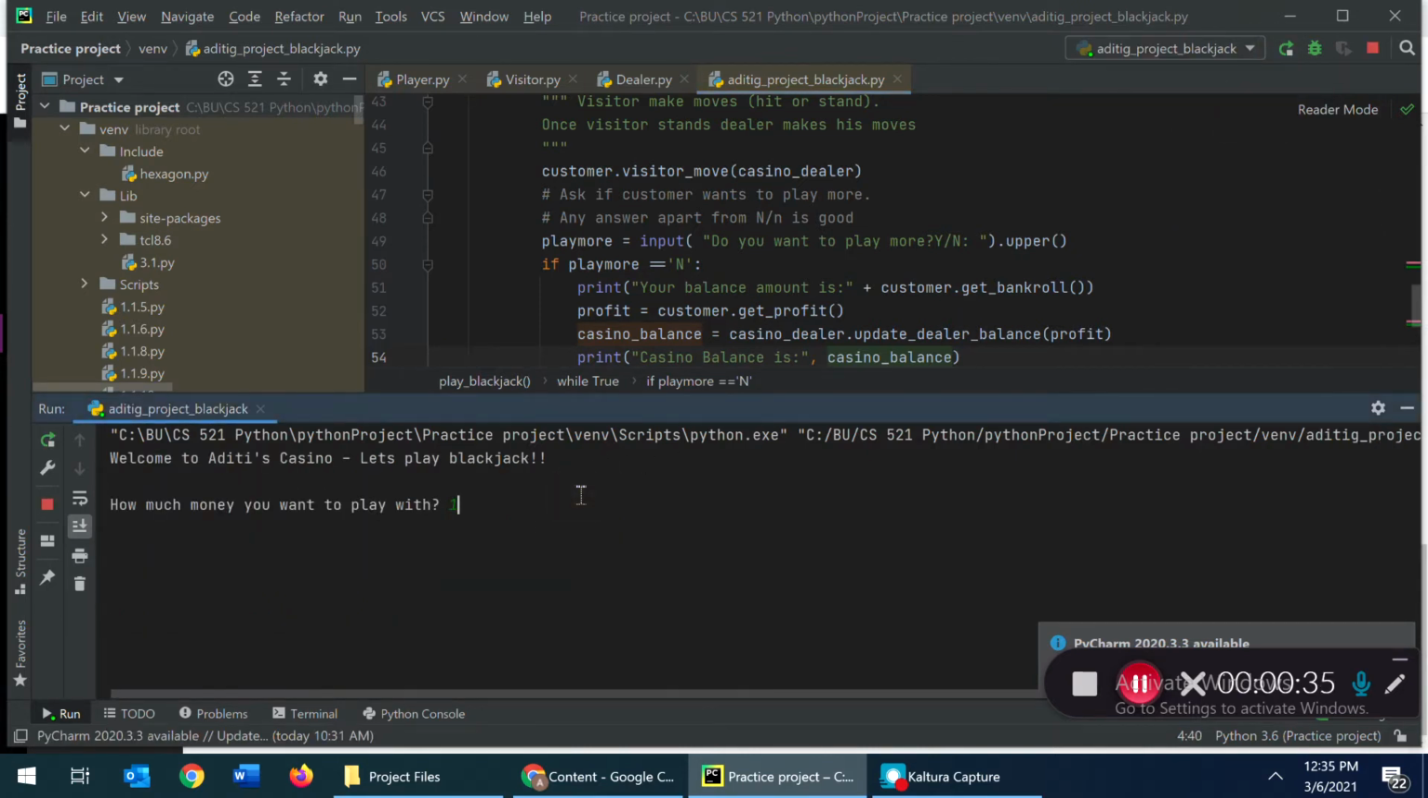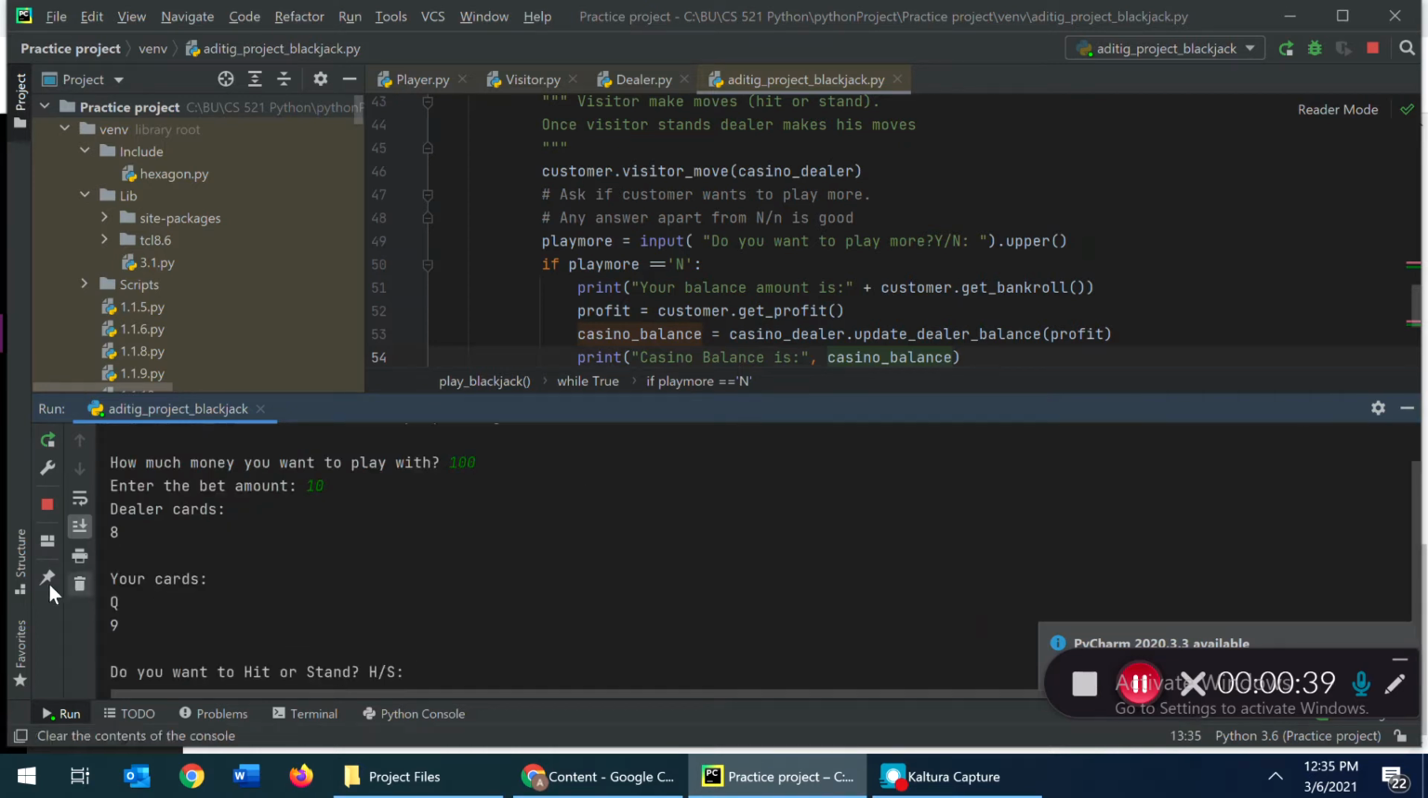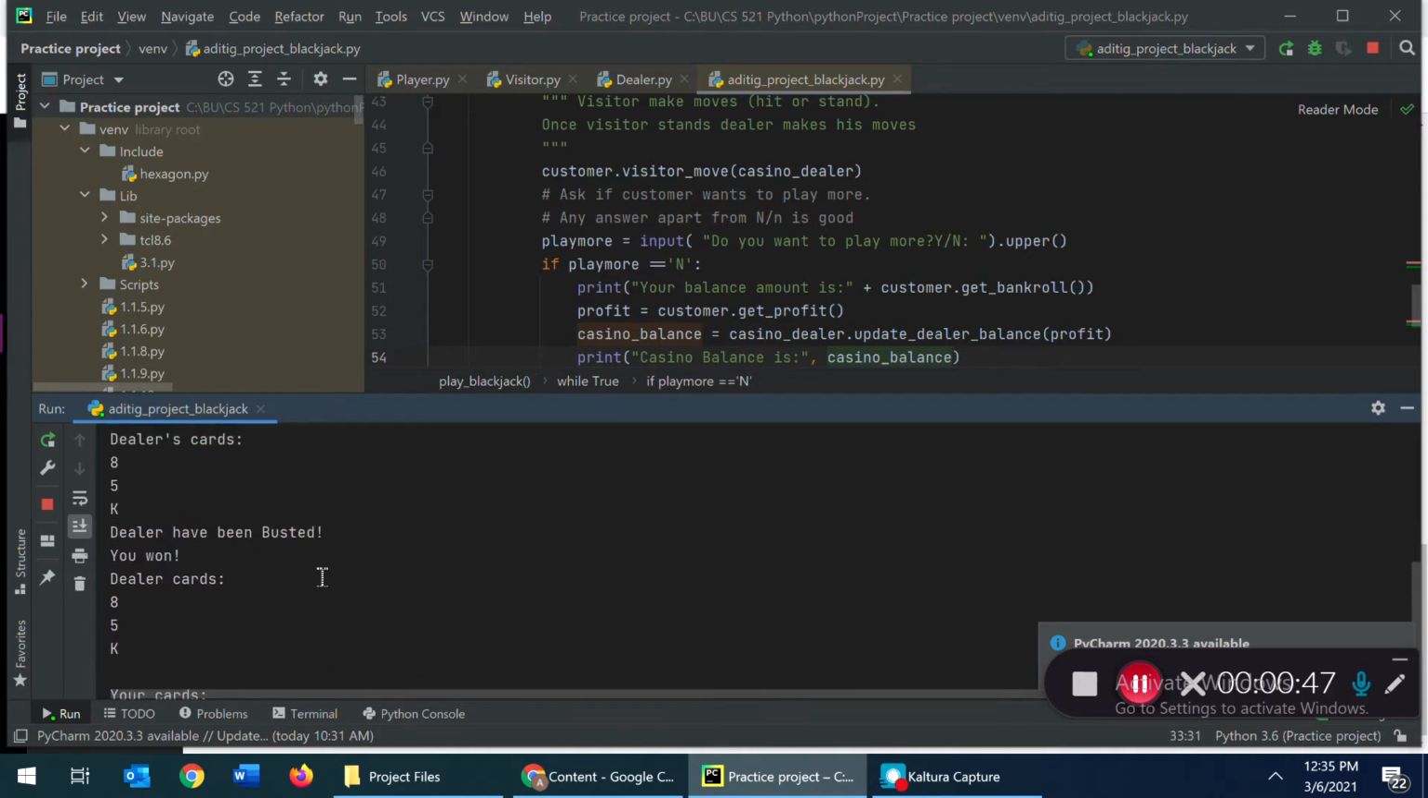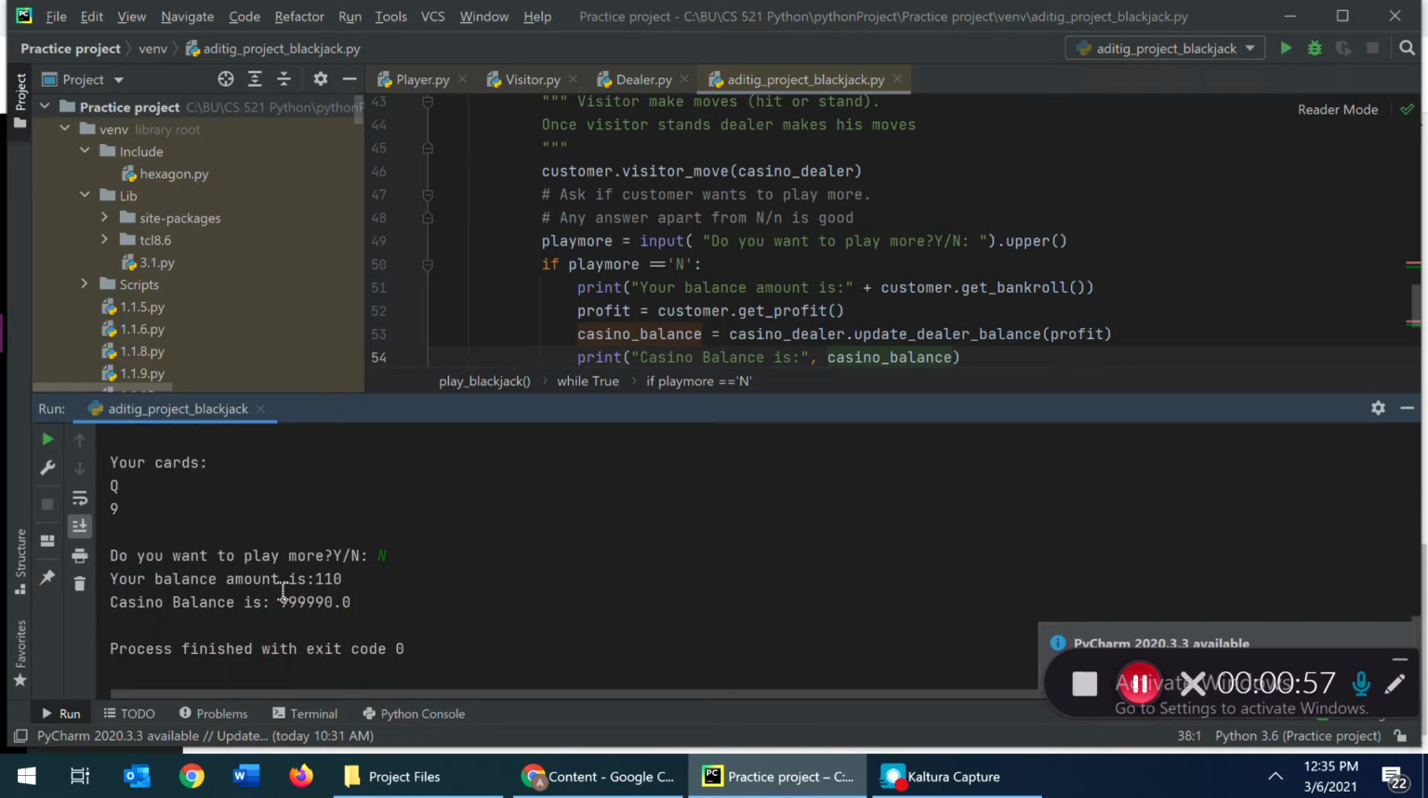It asks us how much money we want to play with, then we enter the bet amount, then it displays the dealer card which is 8 and it displays the player cards which are Q and 9. Then it asks us whether we want to stand or hit. We say stand, and it says the dealer has been busted and we won. Then we say we don't want to play again. We selected no, so it displays the casino balance and the player's balance.